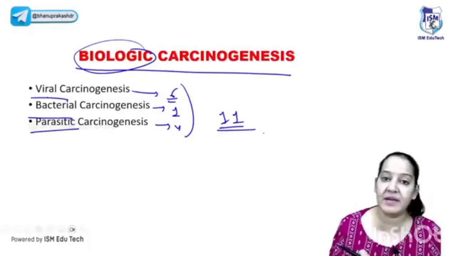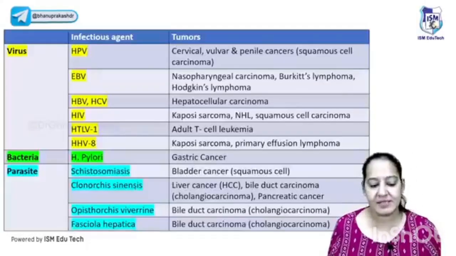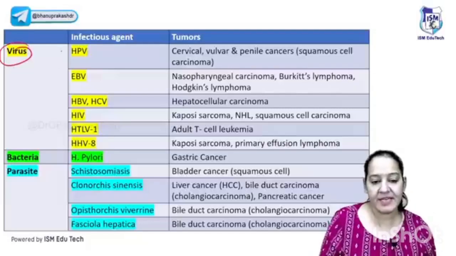Which 6 viruses, how many of them are DNA viruses, how many of them are RNA viruses. So you should know the list of the viruses. You should know the list of the bacteria and list of the parasite. Okay, so let's start with the viruses. Okay, so you can see the list. These are the 6 viruses I am telling you.